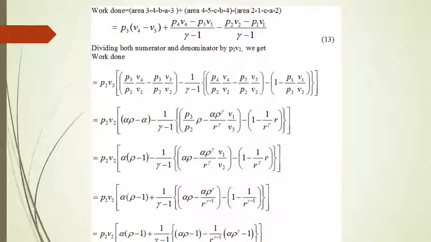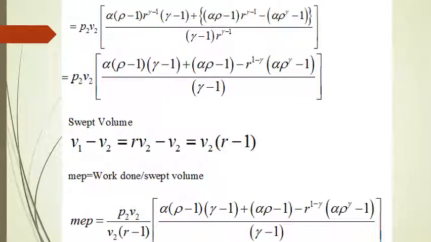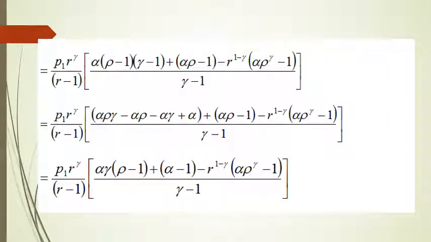Dividing both numerator and denominator by P2 V2, we get the expression of work done as shown in the slide. So we have to derive the entire terms for the expression of mean effective pressure in terms of P1, r, alpha, rho and gamma. So this is what we have finally achieved over here: the expression for mean effective pressure in terms of P1, r, rho, gamma, alpha.